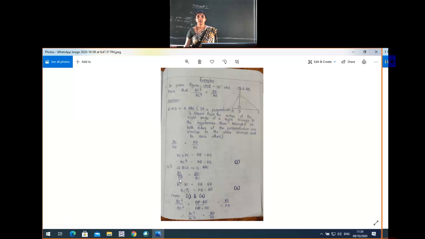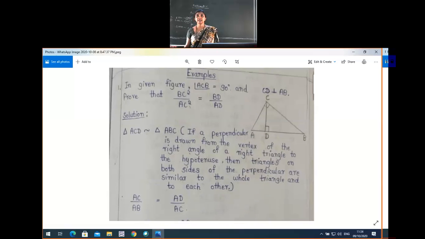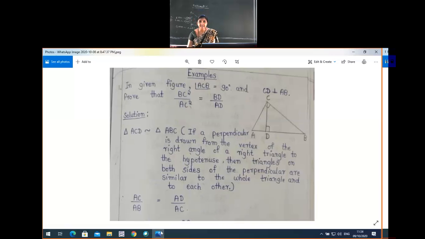First example. In the given figure, angle ACB is 90 degrees. This one, angle ACB, this is 90 degrees, and CD is perpendicular to AB. This is CD perpendicular to AB. Prove that, what we have to prove? BC square divided by AC square is equal to BD by AD.